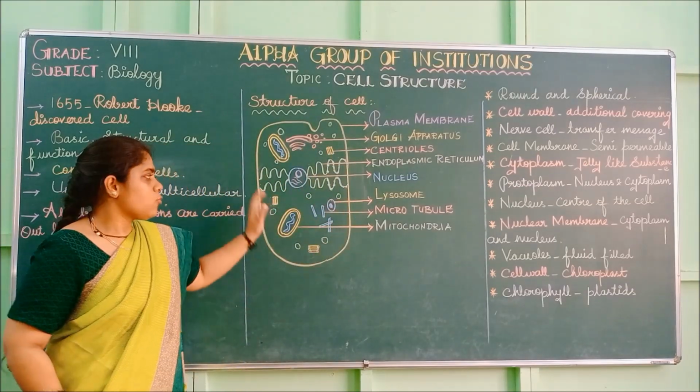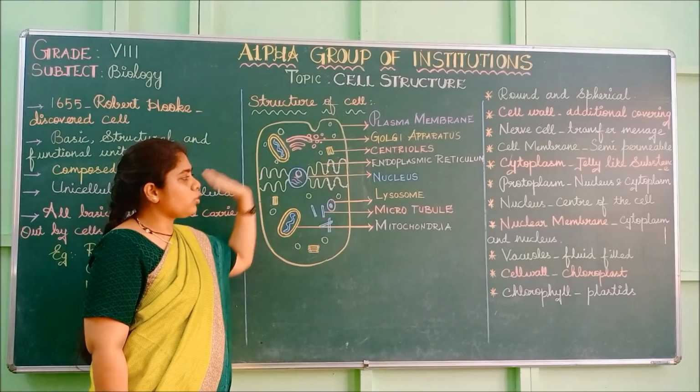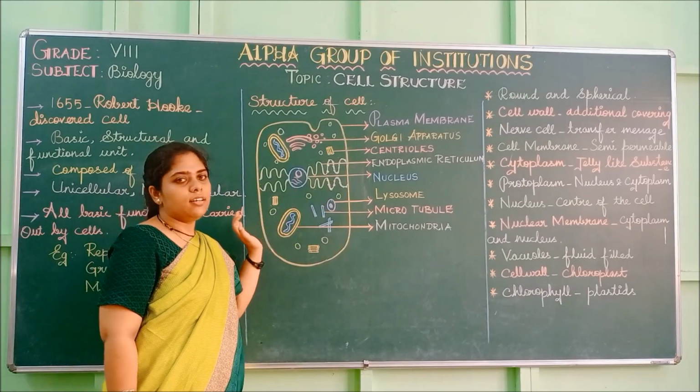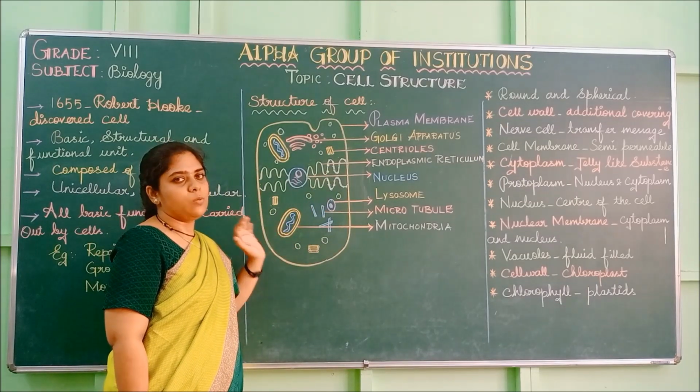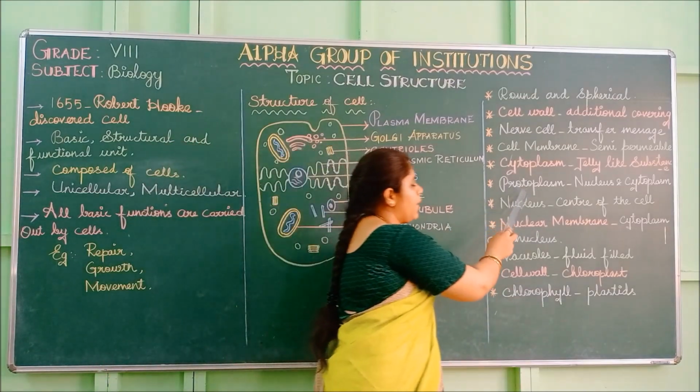So outside the nucleus, it is the cytoplasm; including the nucleus, the protoplasm will be present. So that is the difference between cytoplasm and protoplasm.